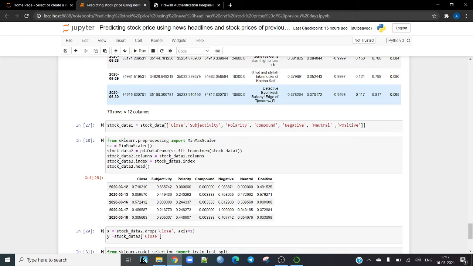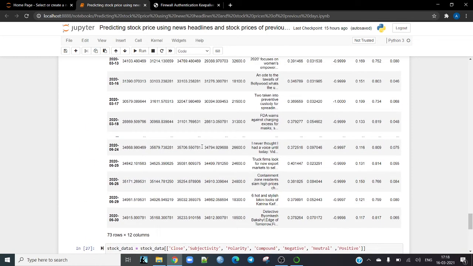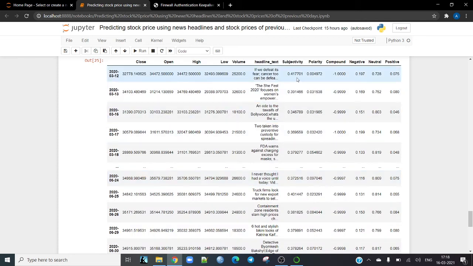Now we use the MinMaxScaler function, which we import from the scikit-learn preprocessing package. This function is important because one thing we can notice here is that all the variables do not have a specific range in mind.